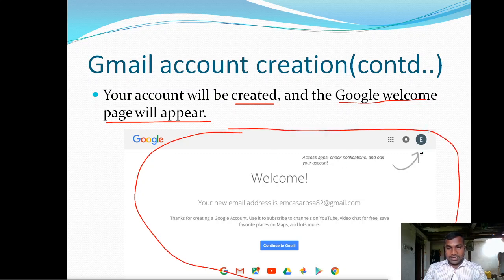Here, whatever username you are giving, one letter of that username, or if your name contains two words like Kumara Swami, then KS, like that, some alphabet is displayed here, and your new email address is whatever username you entered on the first page of Gmail account creation. That is the username. Sorry.